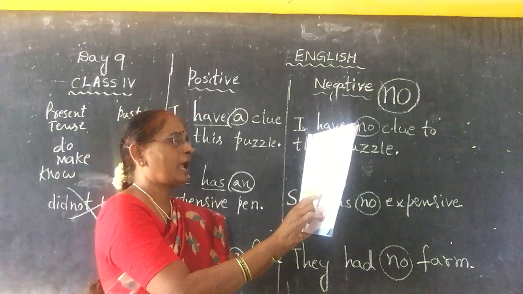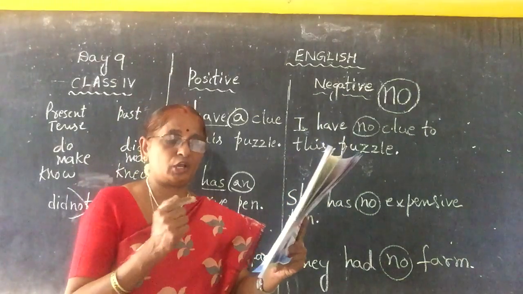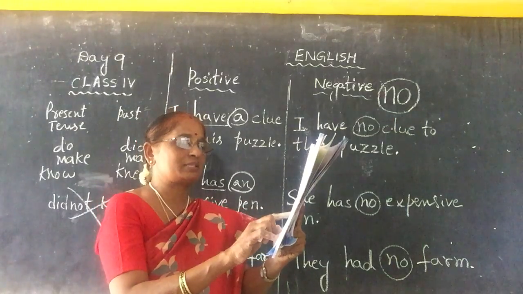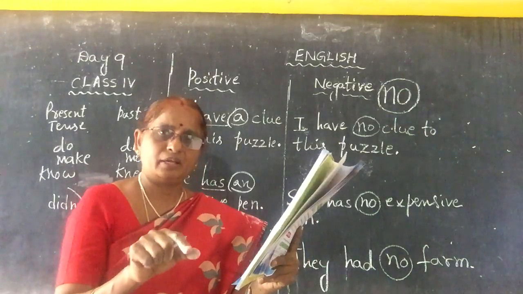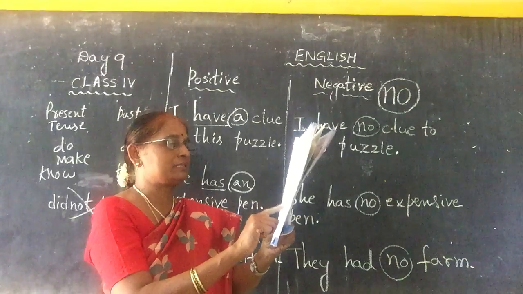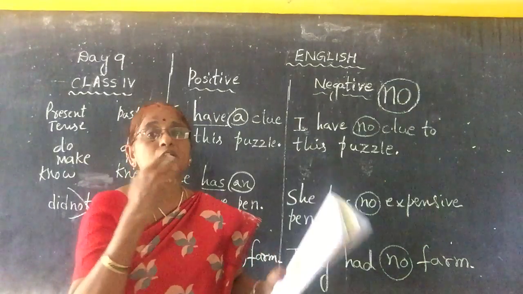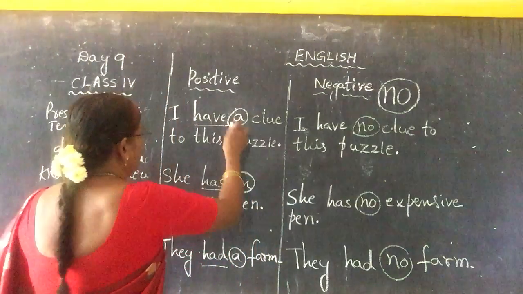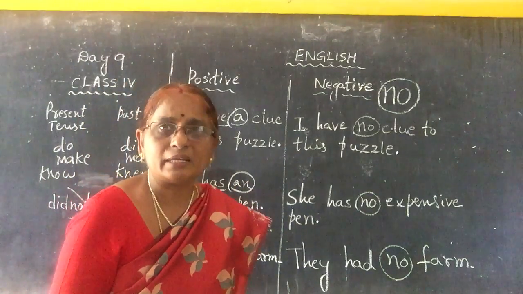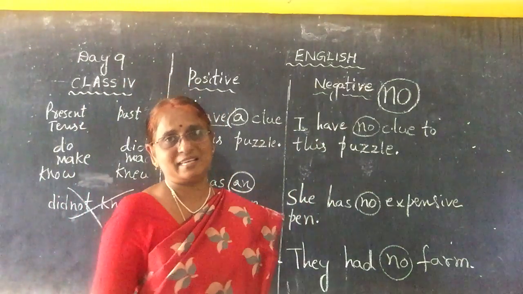Has, have or had as the main verb can be changed into negative sentences by adding no. We may need to make some other changes as required. In the above sentences, a and an have been dropped in the negative sentences.